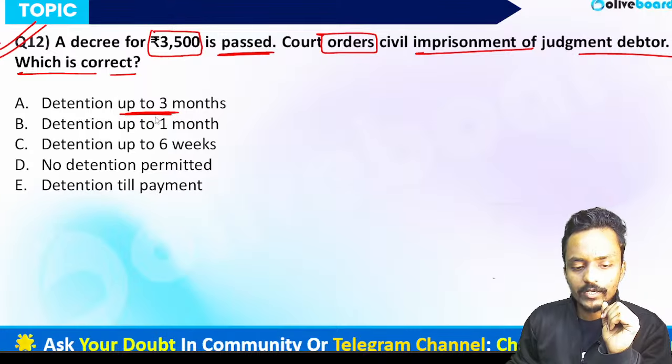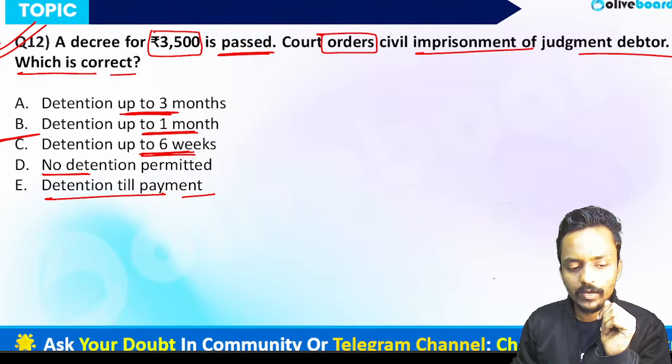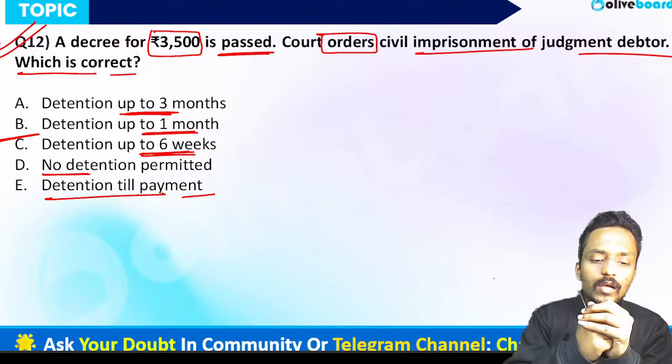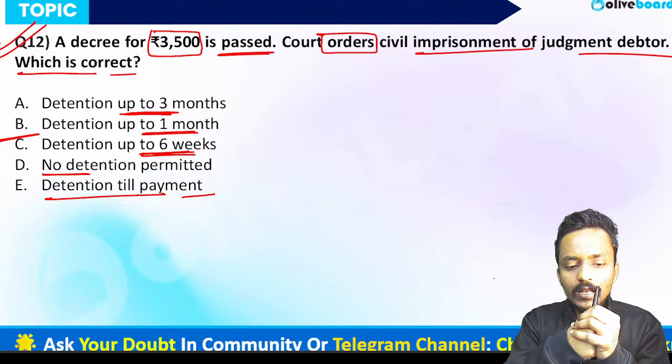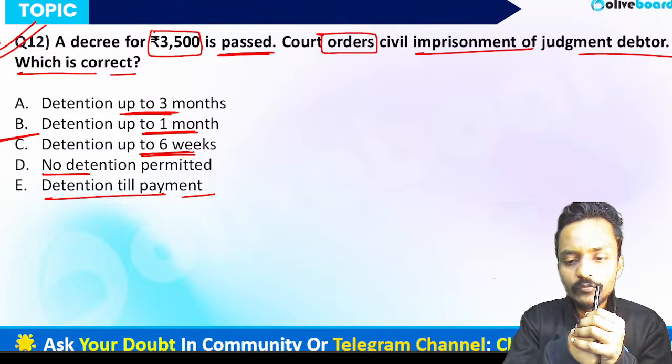The options are: detention up to 3 months, detention up to 1 month, detention up to 6 weeks, no detention is permitted, and detention till the payment. So can I say option C will be the correct answer? Absolutely yes, sir. The maximum detention allowed is only up to 6 weeks, but not more than that.